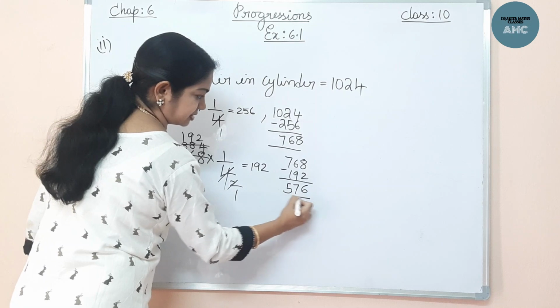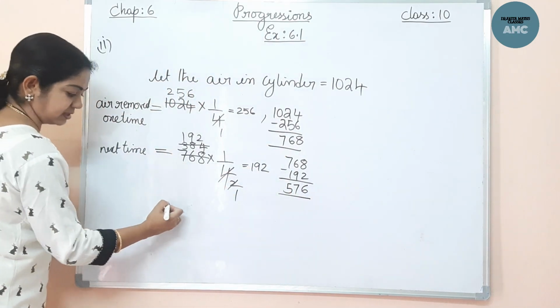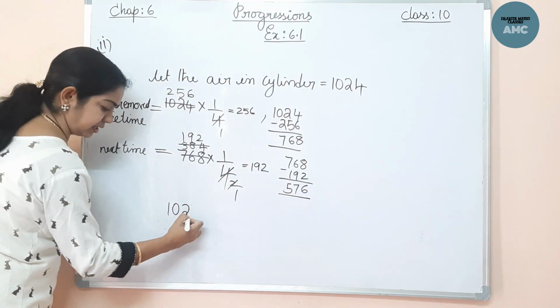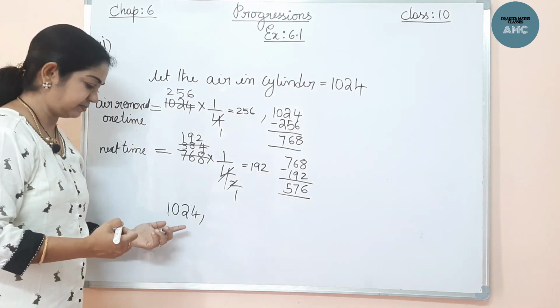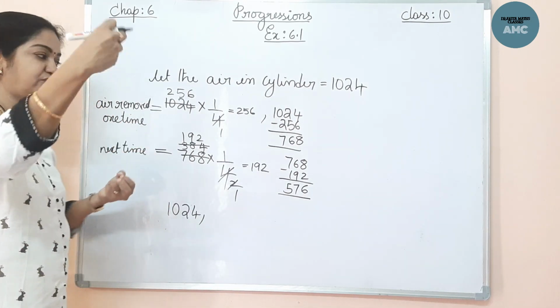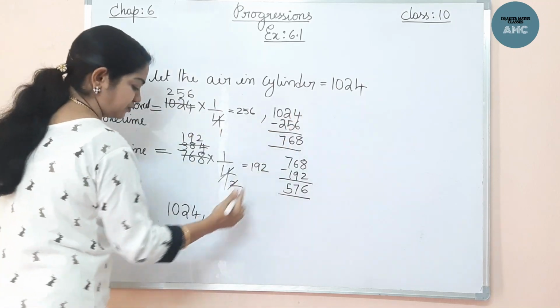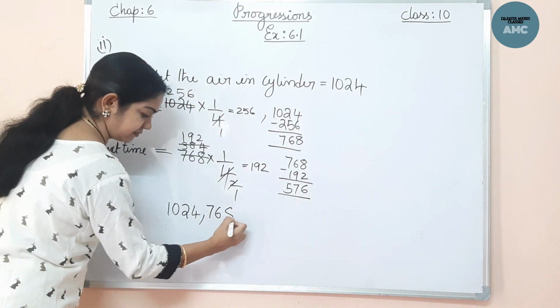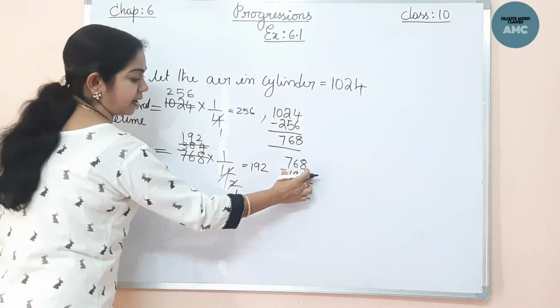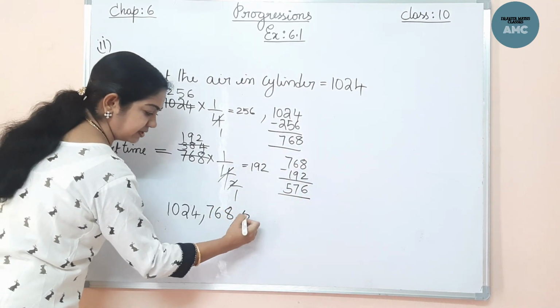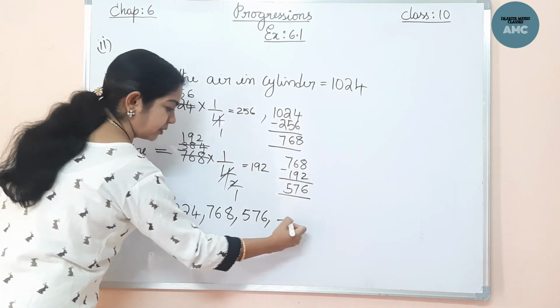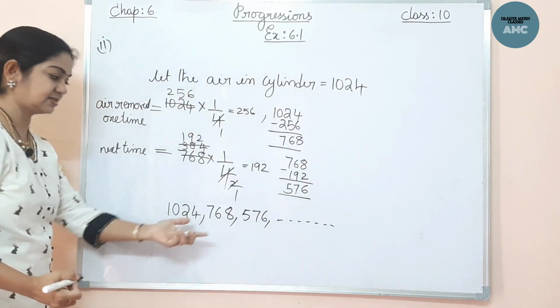That means if I write the series, the first term is fixed, any number you take, this number is fixed, the first term. From this, the removed 1/4 part, that is 256, is removed. So you get 768. Then again 192, the 1/4 of this part, is removed. You get 576. So likewise, this is a series.